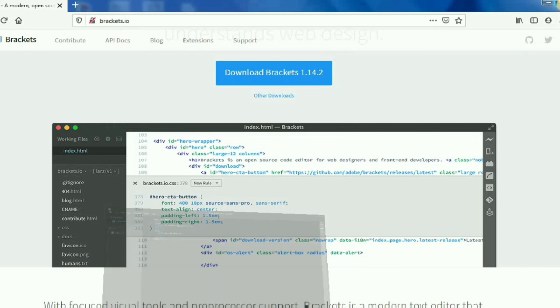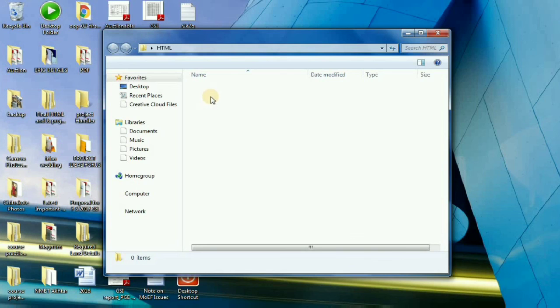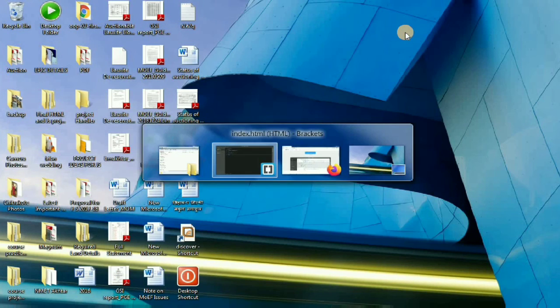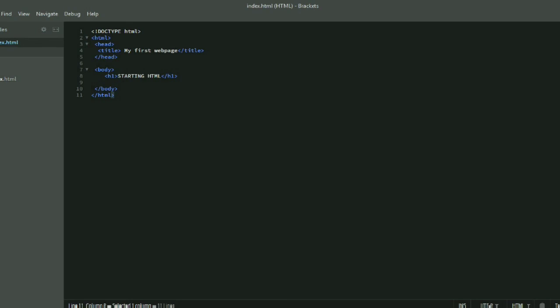Now we need to check how our website is actually looking in the browser. So there are two methods. Either directly go to your desired folder, which is the HTML folder right here, and inside this select your HTML file. This is the normal method, but I'm going to tell you another good method, which is the live preview method. The speciality of the live preview method is that it will directly show what is written in our HTML file on a web page. It is a very good method and I recommend you use it.